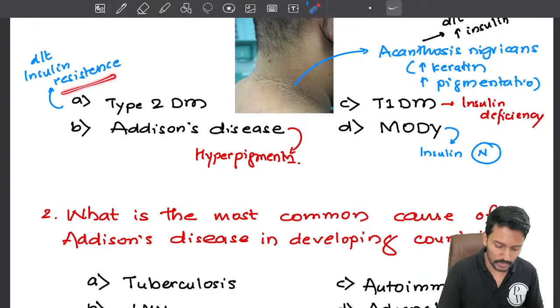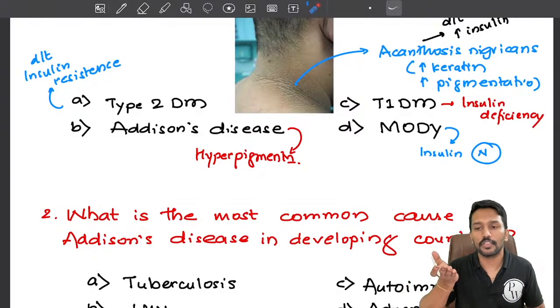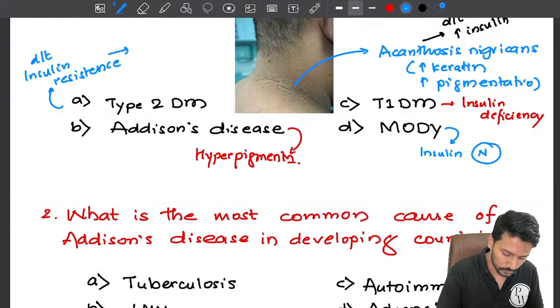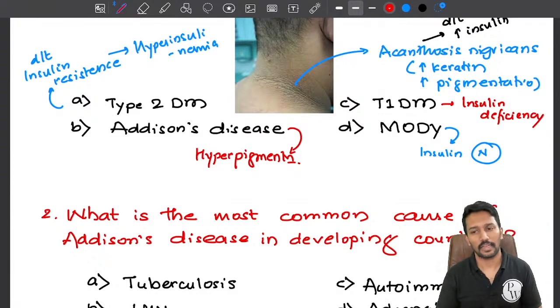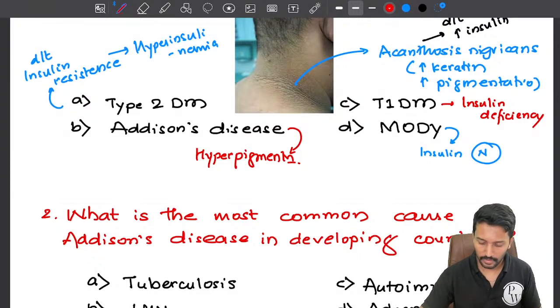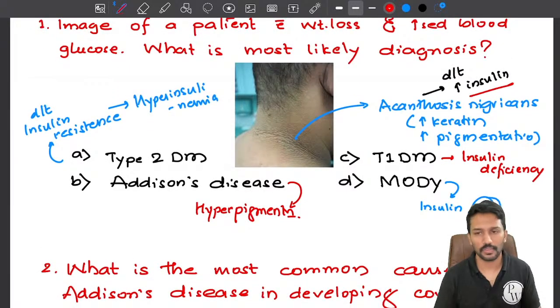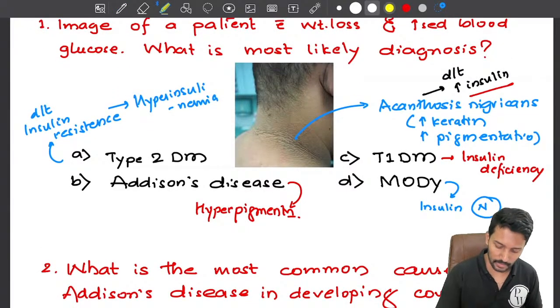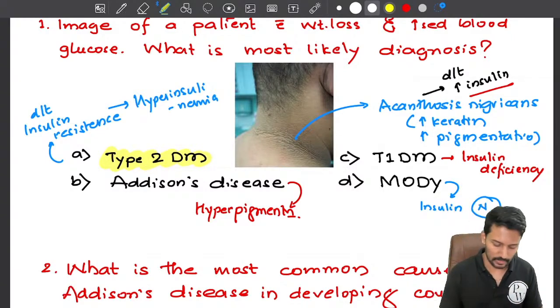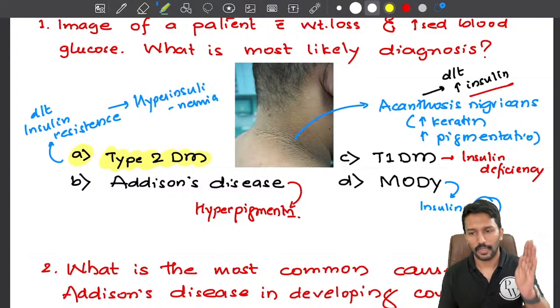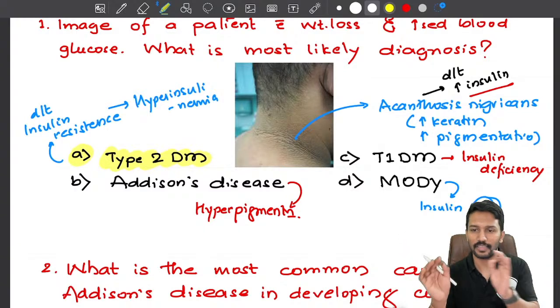So as a response to insulin resistance, there will be hyperinsulinemia, right? And this hyperinsulinemia can lead to acanthosis nigricans, because if insulin is high, it leads to acanthosis nigricans. So remember, any diabetic, if you see that they have acanthosis nigricans, then there is no second thought about it. It is a case of type 2 diabetes mellitus. Clear? Diabetic with acanthosis nigricans is type 2 diabetes mellitus.